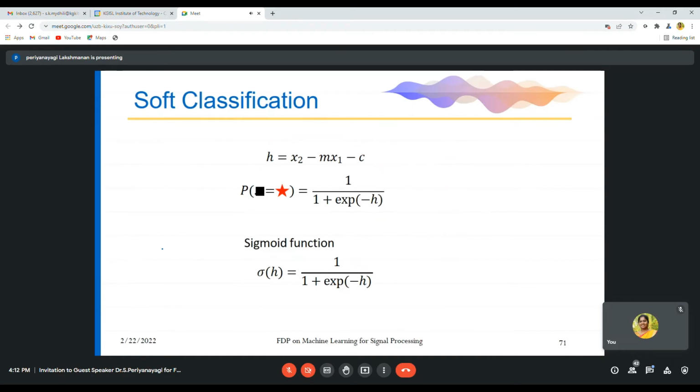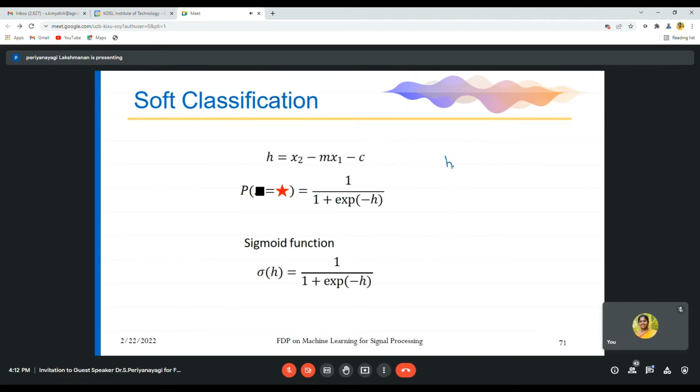Here comes the probability value. The value h is equal to x2 minus m into x1 minus c. The probability of this black box being a lotus is given by 1 by 1 plus exp of minus h.